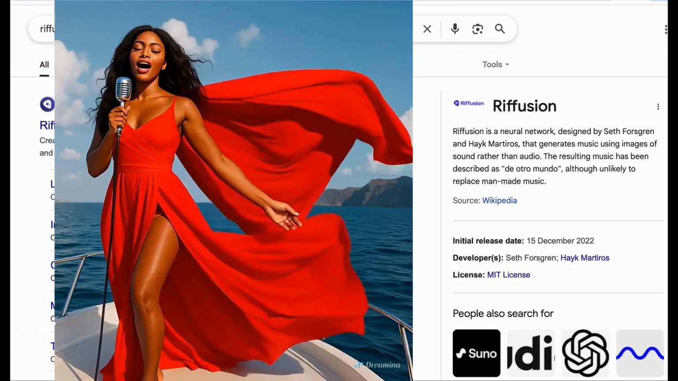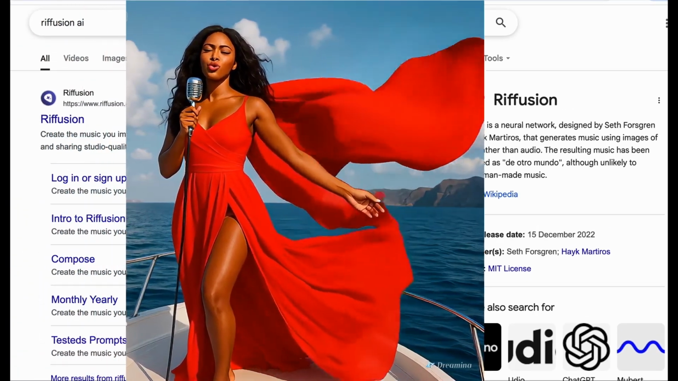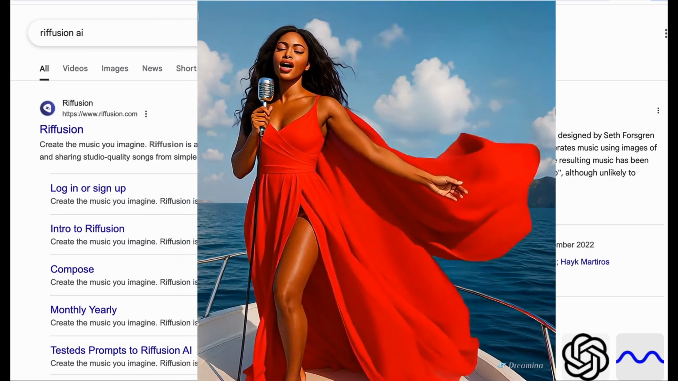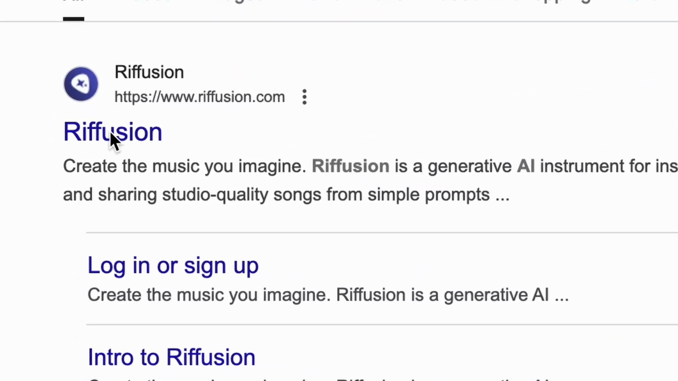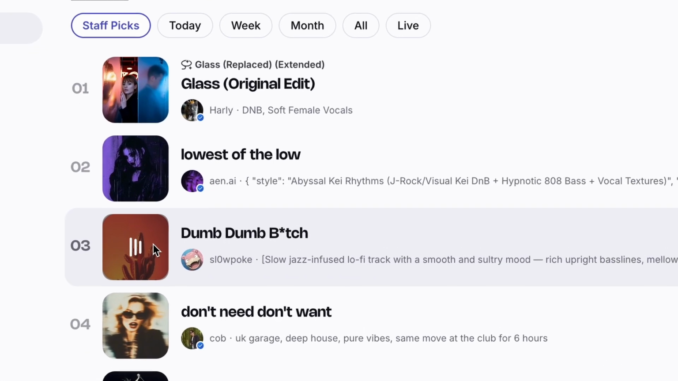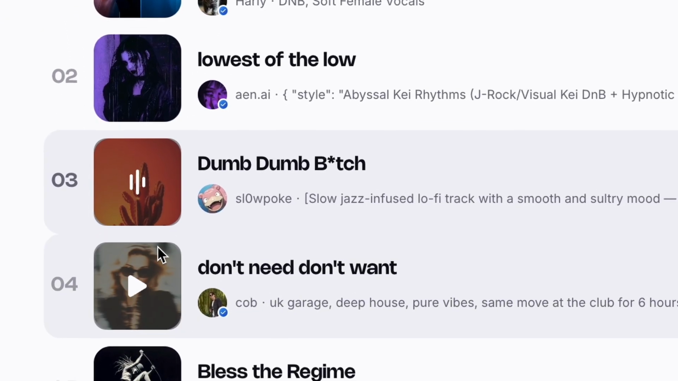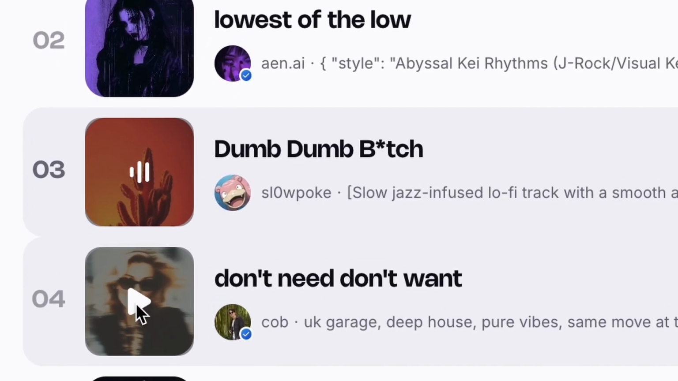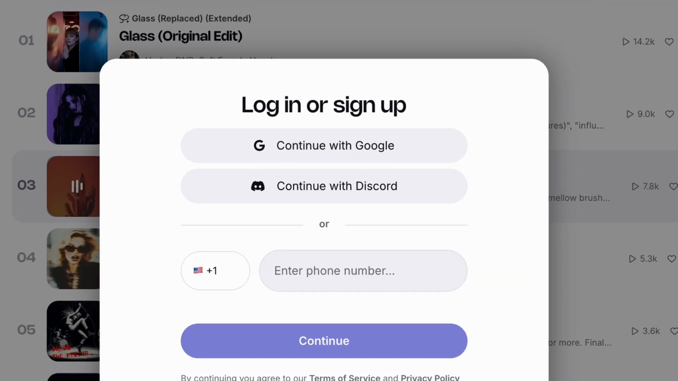Making music with Riffusion AI, an alternative to SUNO AI music. Go to Riffusion website. You can listen to what's already created by others, but I am sure that's not what you are here for. So let's get to business. Log in or create an account.